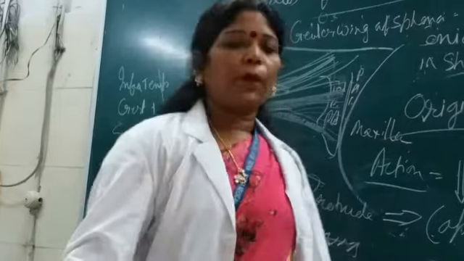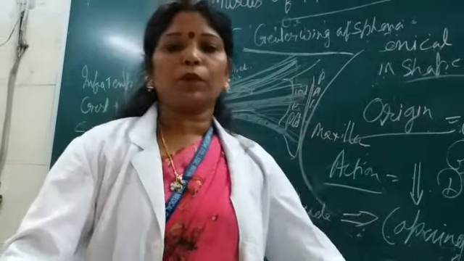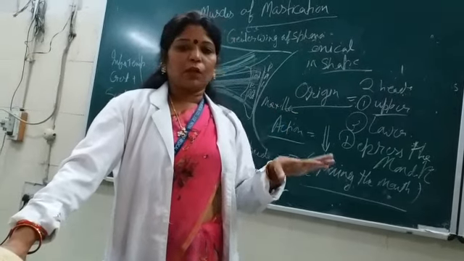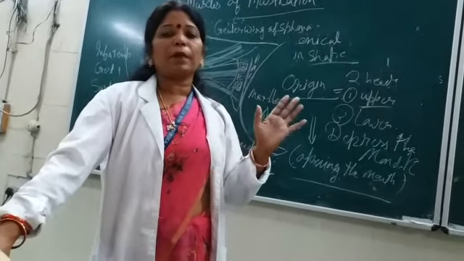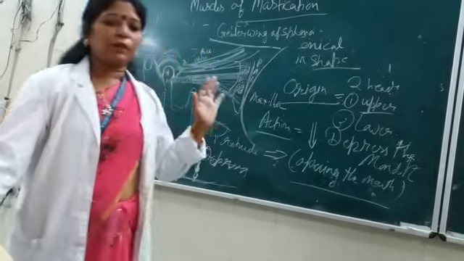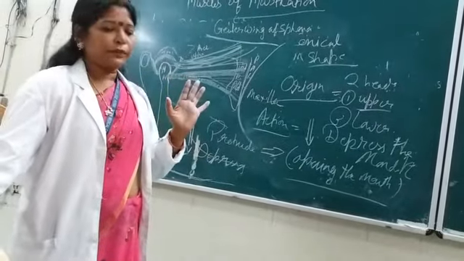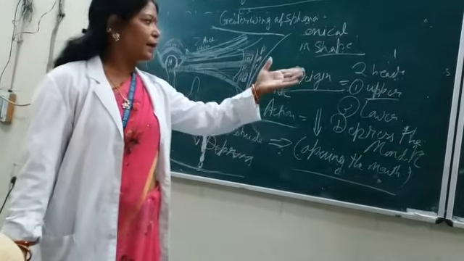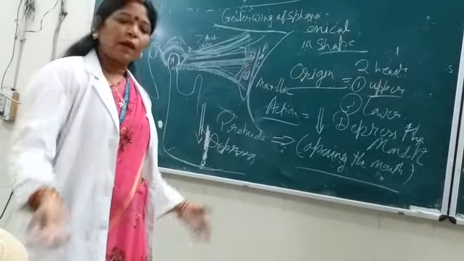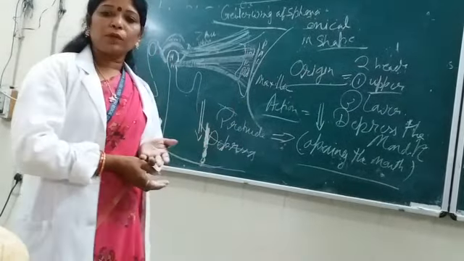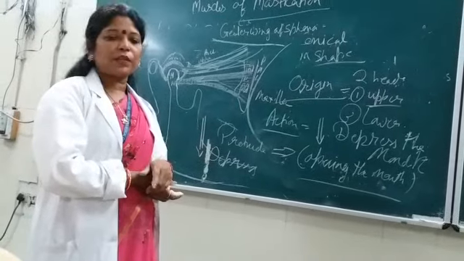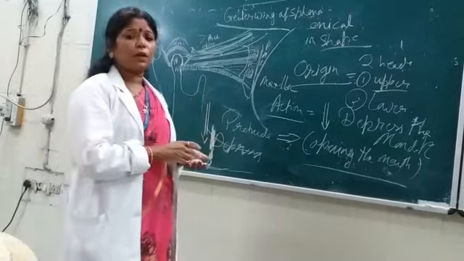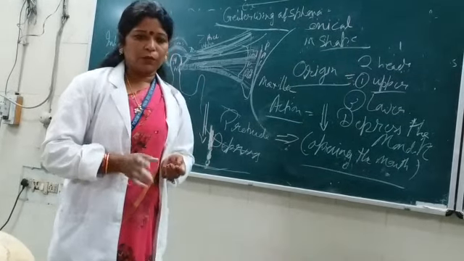Okay, so a very important topic we have discussed, the temporomandibular joint in the previous class, and in this class the muscles of mastication. Both topics are complementary to each other. If you read one topic properly, then you will cover both of them. The intraarticular disc in the temporomandibular joint and the actions of the muscles of mastication, you have to write commonly for both. Okay, so this was all about the muscles of mastication today.